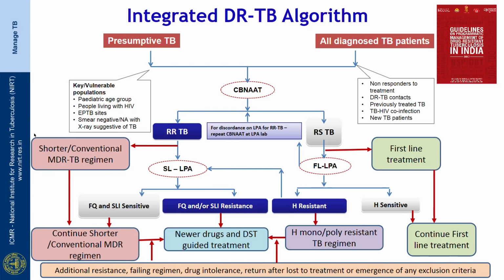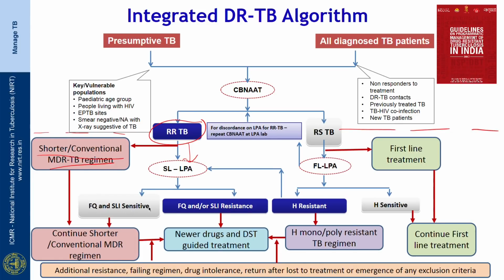Now, if you focus on the middle lower part of this chart, you can see that if the patient after getting a CB-NAAT test is diagnosed with rifampicin resistant tuberculosis, you initiate them, based on eligibility criteria, on a shorter or conventional MDR-TB regimen, and then this patient is subjected to second line probe assay test.